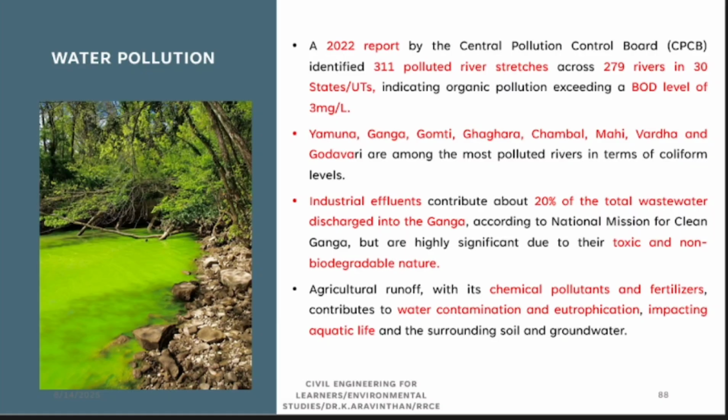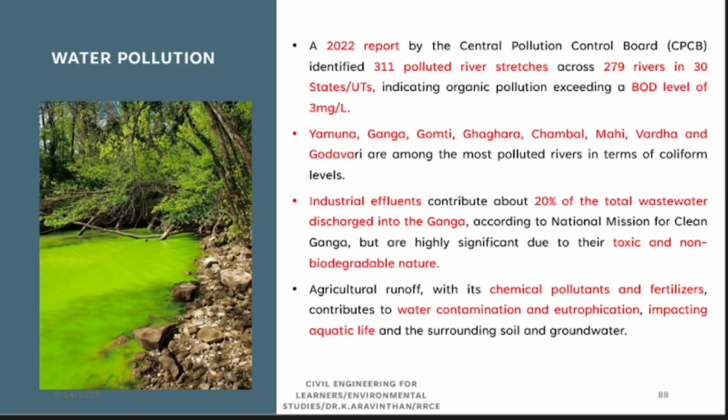What is the use of studying the river ecosystem? In 2022, the Central Pollution Control Board of India informed that 311 polluted rivers are available in India. We are polluting the river. As an engineer, why do you study environmental studies? In the sense, how you have to support this ecosystem. But currently what we do is we pollute around 311 polluted stretches of river. The most polluted rivers are Yamuna, Ganga, Gomti, etc. So these are highly polluted rivers.